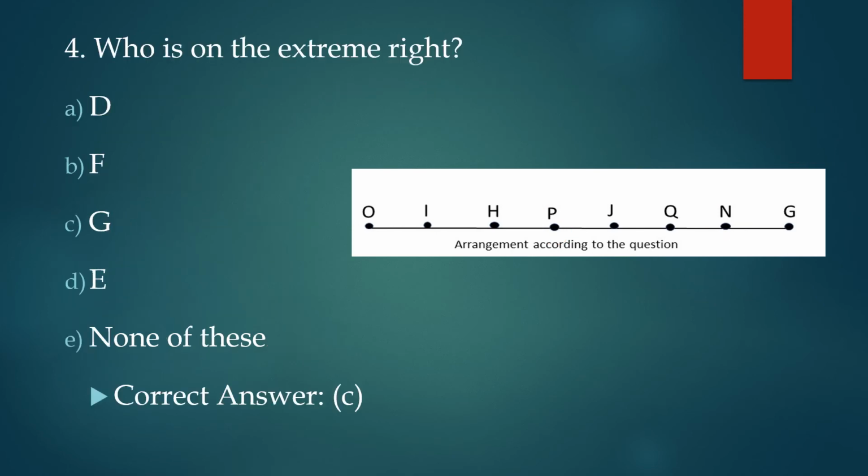The fourth part of the question says, who is on the extreme right? So if you look at this, this is the extreme right side. And what do you find here? It's G. So what will be the correct answer here? It's very, very simple. Option C. That is G is the correct answer for this particular part.